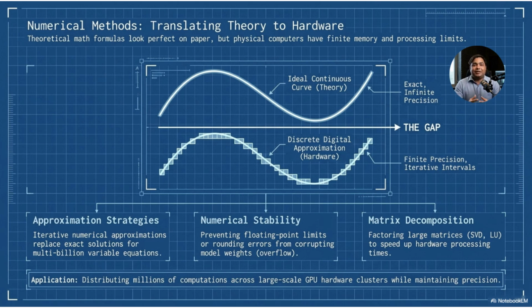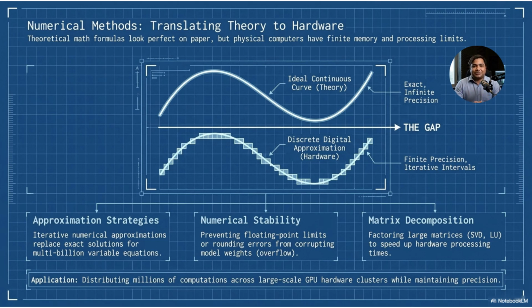This is very important in AI because deep learning models require huge calculations. Matrix multiplication, gradient calculation, tensor operations, and optimization steps must be computed efficiently. Numerical stability is also important. Sometimes very large or very small numbers can cause errors in computation. This can lead to overflow, underflow, or unstable training. Matrix decomposition methods are also important. They help simplify large matrices and speed up computation.